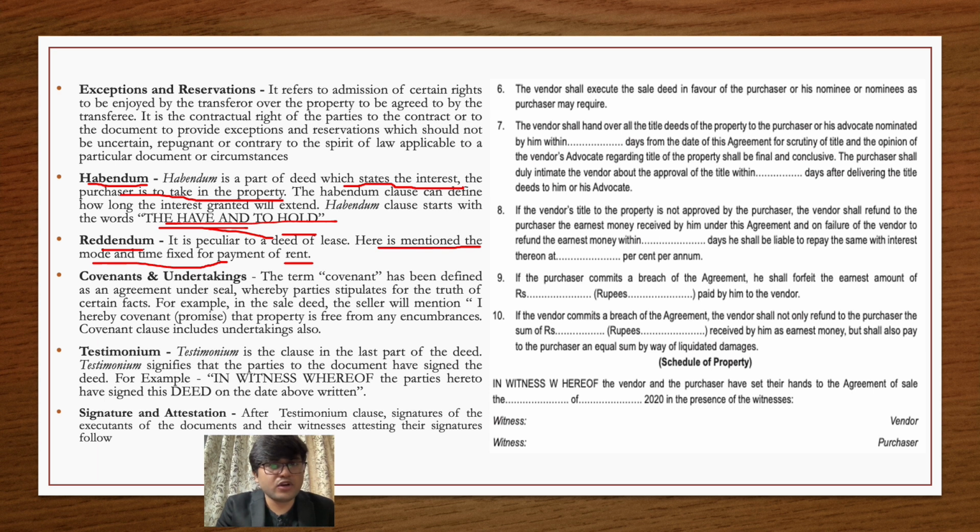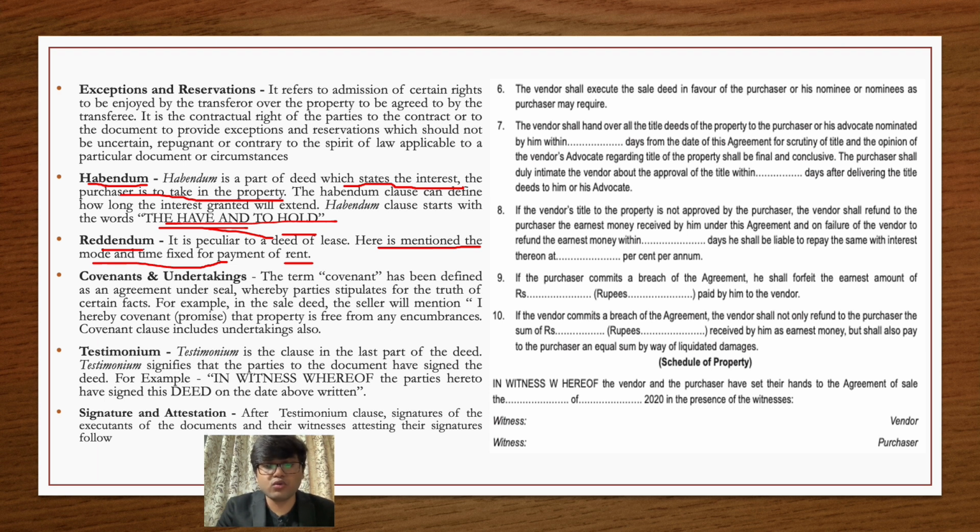Next in front of us are the covenants and undertakings. Covenant basically means a promise that one party is making to the other party. I'll just give you a simple example of a covenant. I hereby covenant that this property is free from encumbrances, and by encumbrances I mean that this property is not disputed, there is no pending tax liability on the property, and it is free to transfer by the lawful owner. So I hereby covenant.